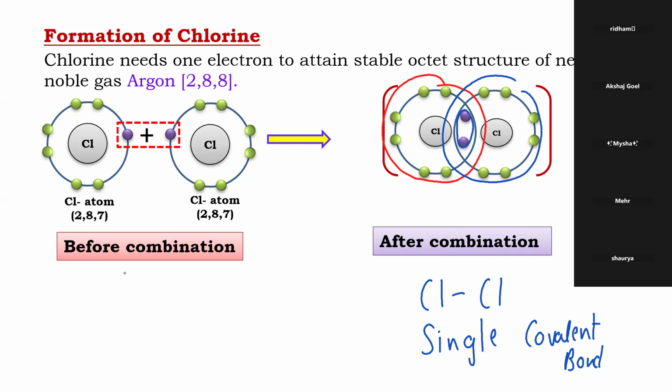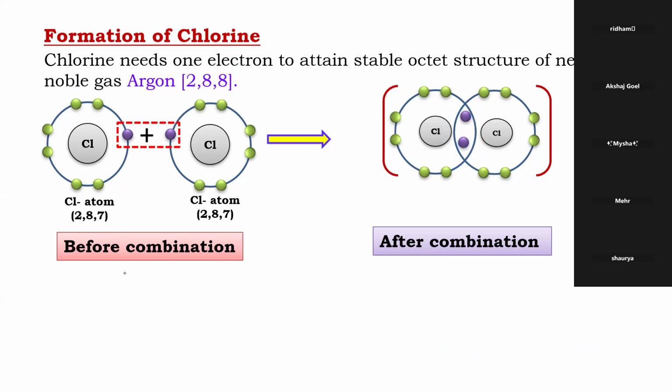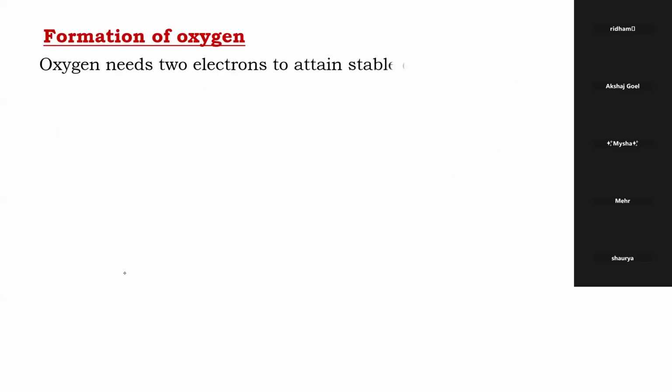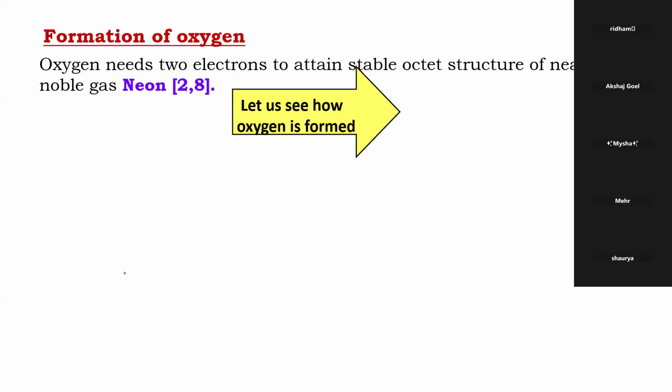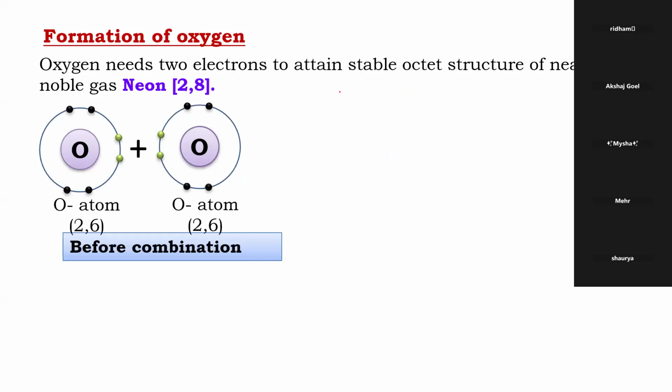Now we are going to go for oxygen. Oxygen atomic number is what, beta? 8. So how many electrons does it have in the outermost shell? Meher, beta, how many is it having? 6, na? 1, 2, 3, 4, 5, 6. But every element should have 8, na? So they will come close to each other, and once they come close, what will they form?